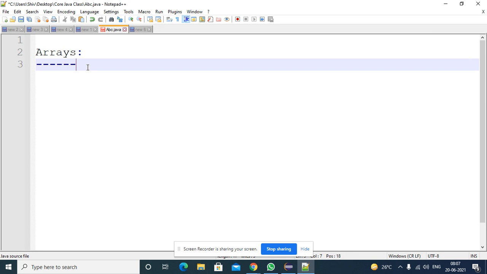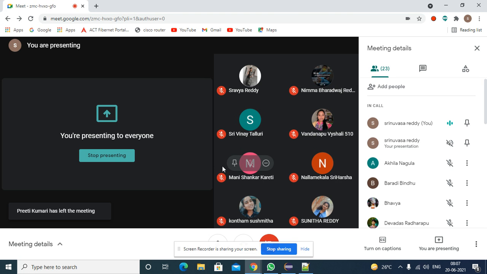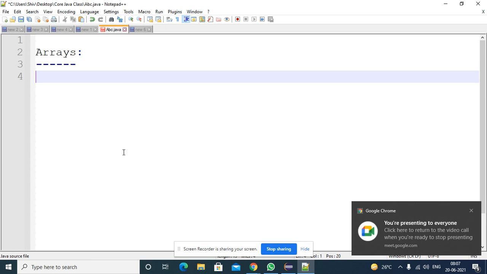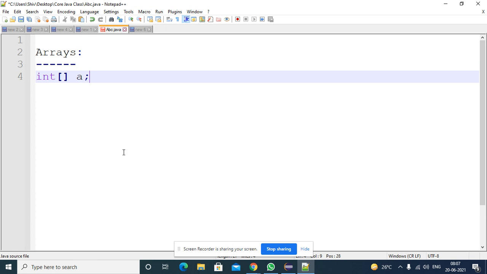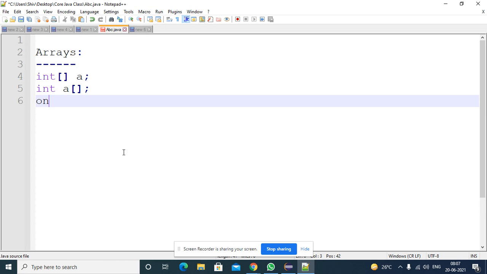After that we learned how to declare a single dimensional array. When defining a single dimensional array, the dimension position is not important. You can place the dimension after the data type, after the variable, or before the variable, wherever you like. So you can place the dimension in these three places.